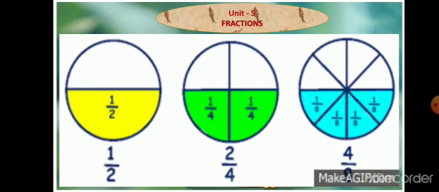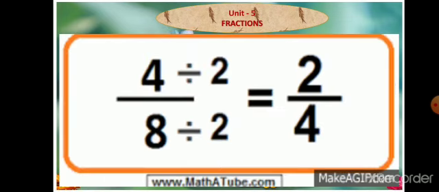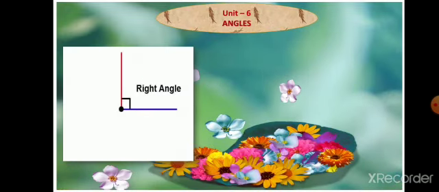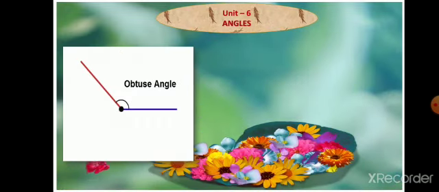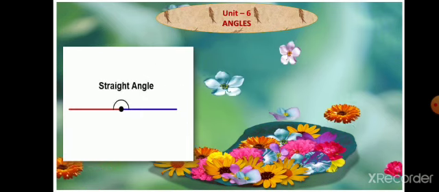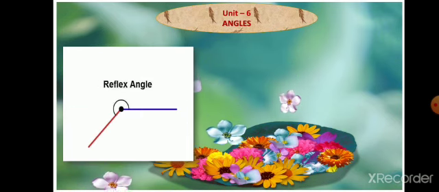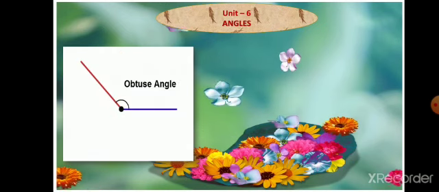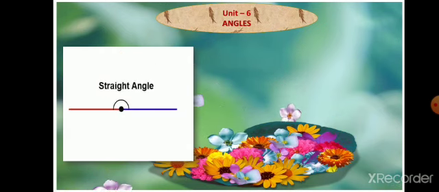Equivalent, non-equivalent fractions. Then Unit 6, angles. So in this chapter we are studying the types of angles: right angle, acute angle, obtuse angle and straight angle.